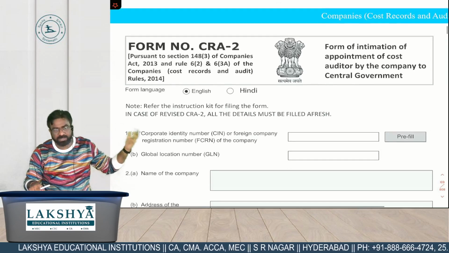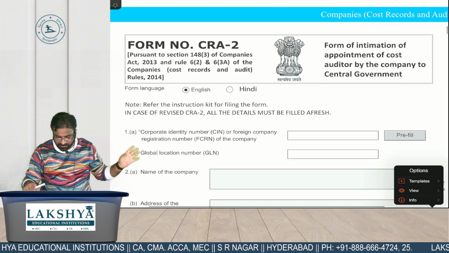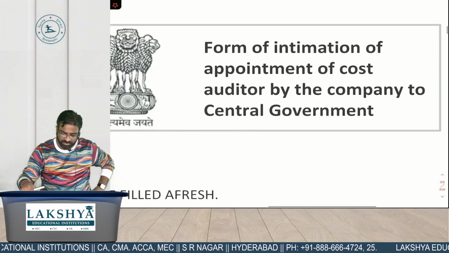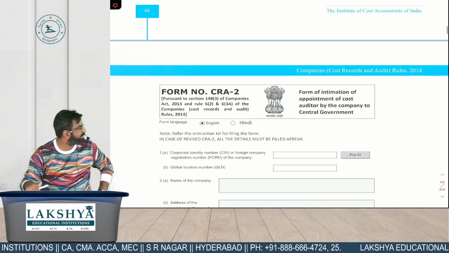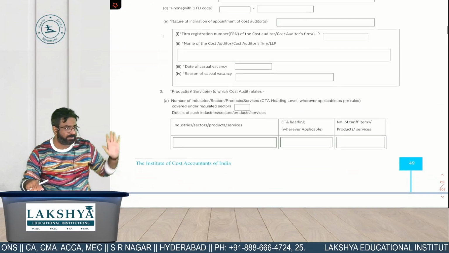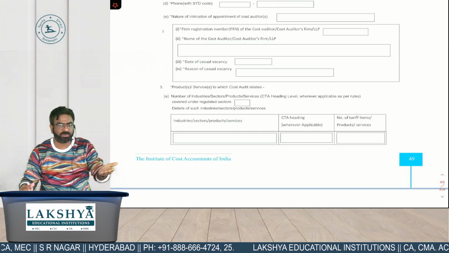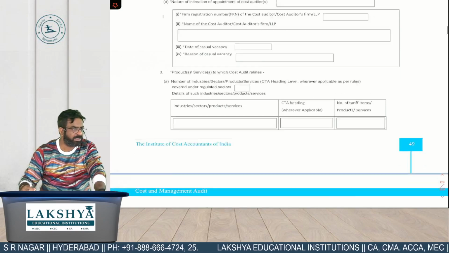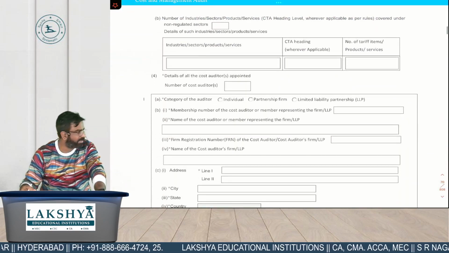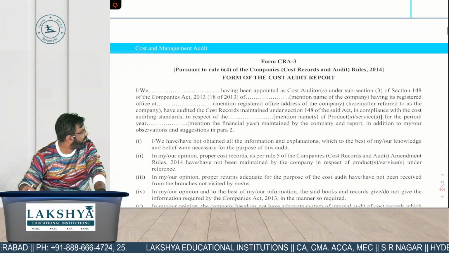So when we intimate it to the central government, this is a form. Form for intimation of the cost auditor by the company to the central government. This is how the form looks. ये सिर्फ just to check it out once कि how does the form look like. क्योंकि future में आपको भी पता होना चाहिए कि how your information is being intimated by the company. Each and every detail. ये हो गया अपना CRA form.